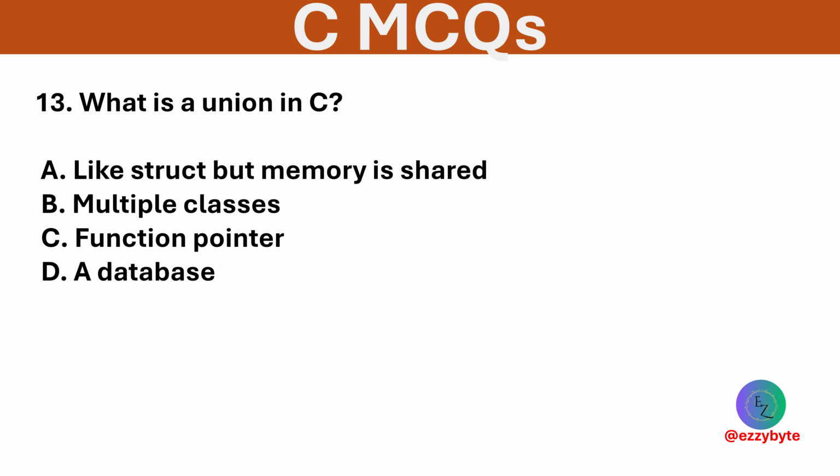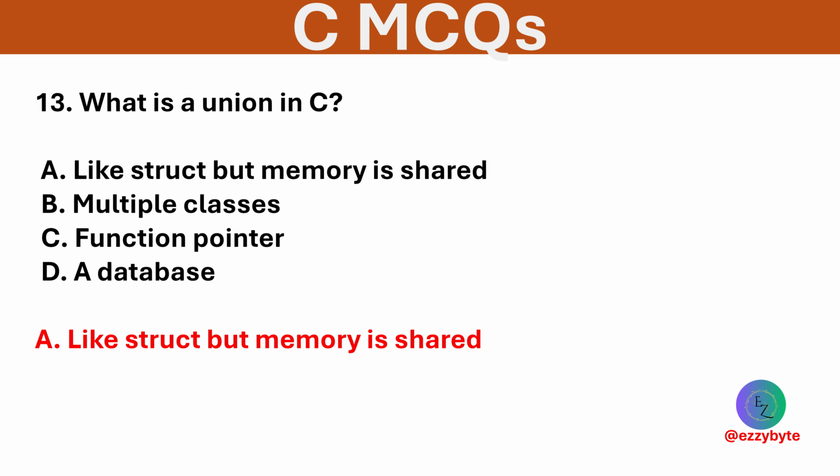What is a union in C? Options are like struct but memory is shared, multiple classes, function pointers, and a database. Option A is correct. A union stores all members in the same memory location.